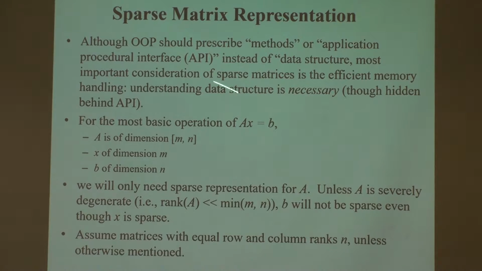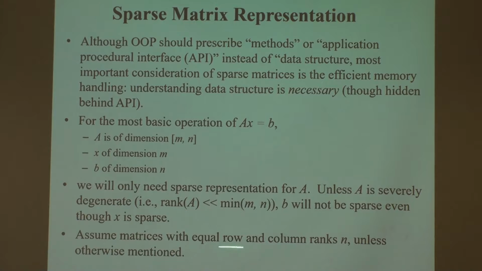So let me make a few assumptions. The most basic operation is a matrix times a vector, which is just a dimension m by n mapping a vector of n to a vector of m. So we only need a sparse representation of A. Vectors we don't deal with as sparse, because in comparison to a matrix, a vector is much smaller. So all vectors I'm going to deal with as full vectors. Only the matrix is sparse, so only A is important.